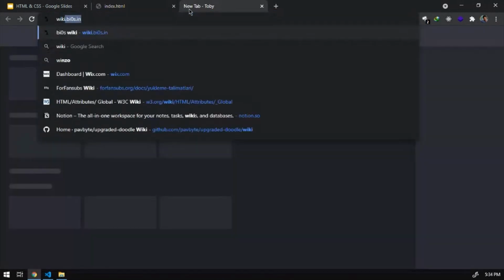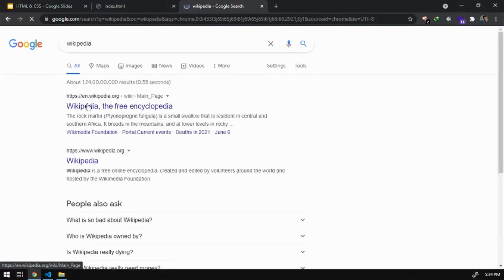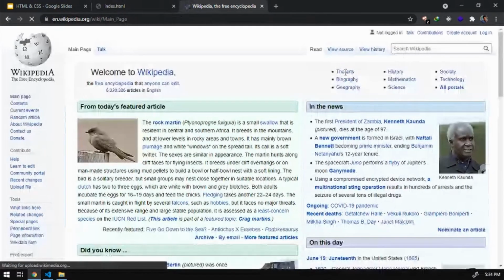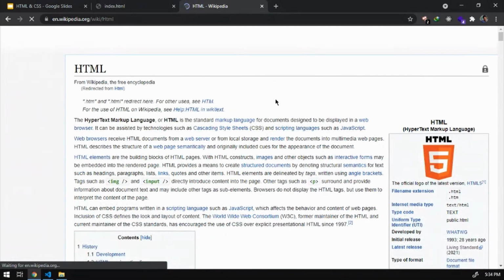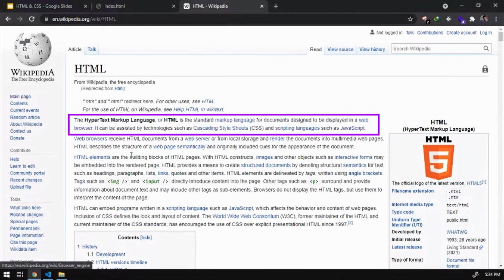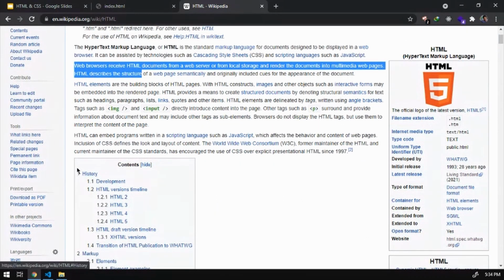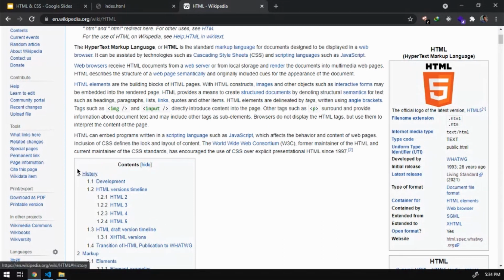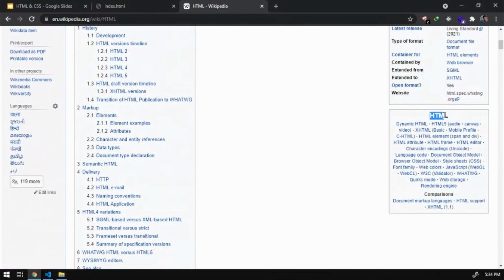Give me a second, let me show you Wikipedia. So let's search about HTML. So in this page, these are paragraphs. This is the paragraph. This is the paragraph. The page is divided into paragraphs. Here we have lists. Here we have ordered list. These are the way to create lists in HTML. These are headings like HTML.